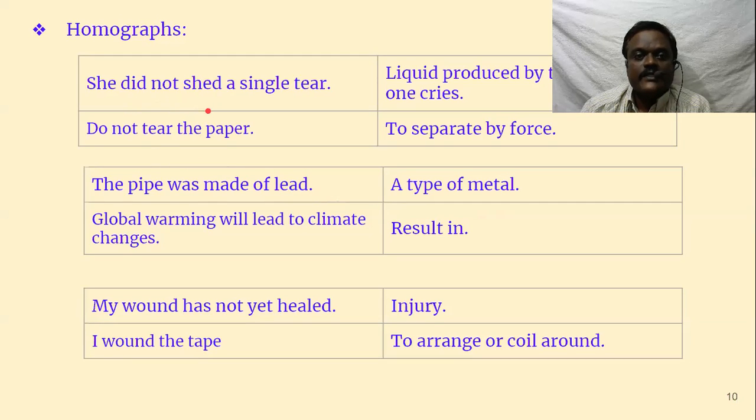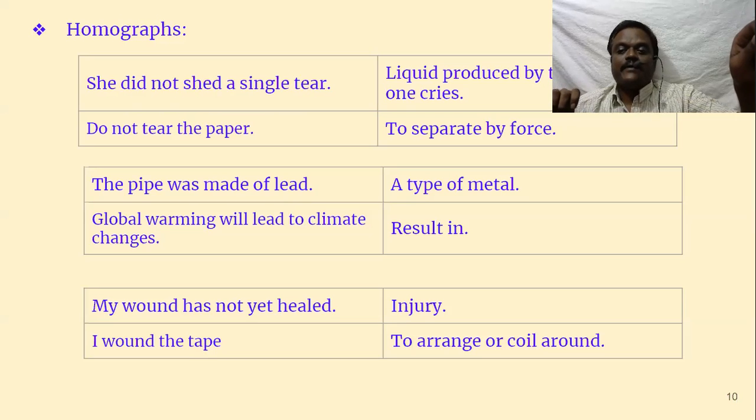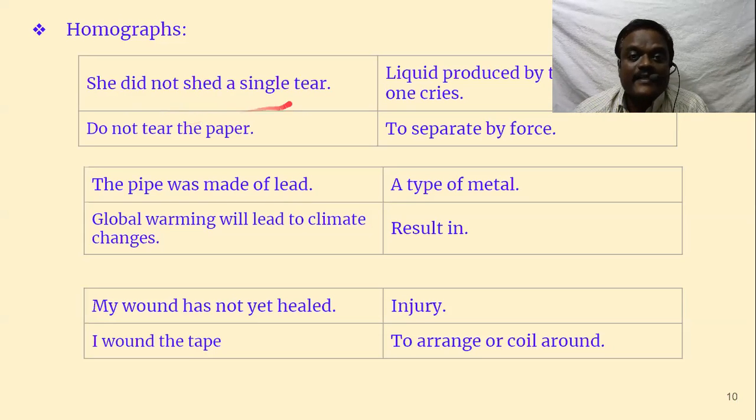Homographs, same spelling. She did not shed a single tear. Tears, so when you cry, you get tears. Do not tear the paper. So what do you do? When you want to throw that paper, you tear the paper. This is tear and this is tear. Same spelling, but the pronunciation differs and the meaning also differs.